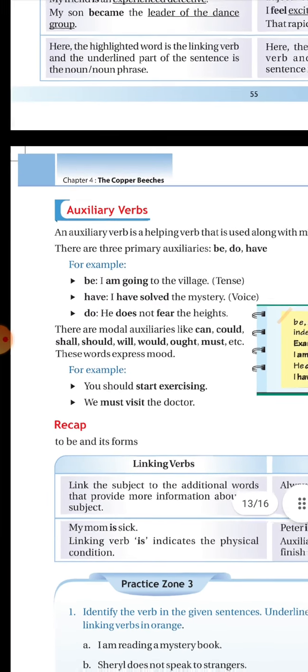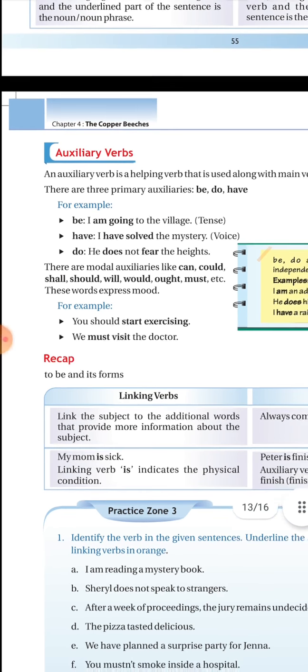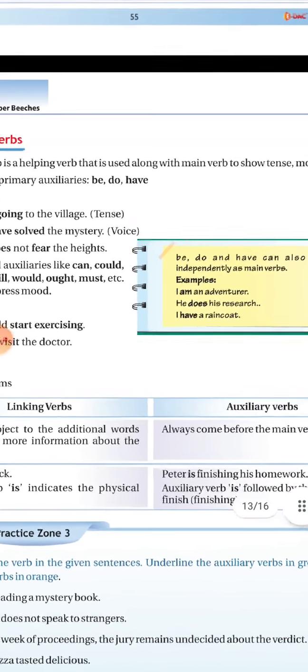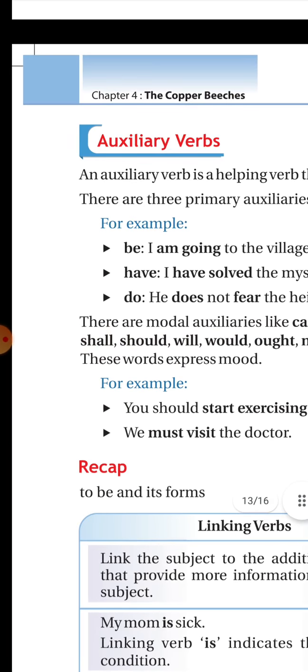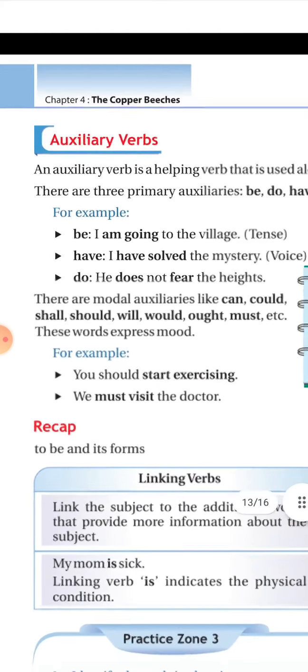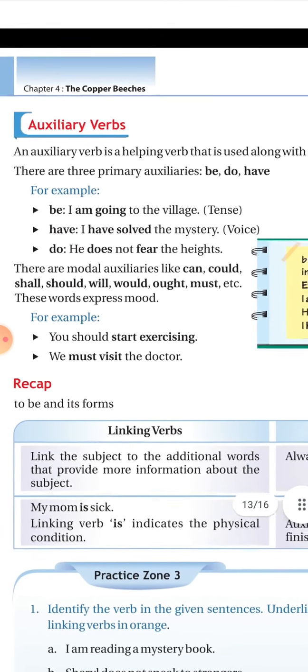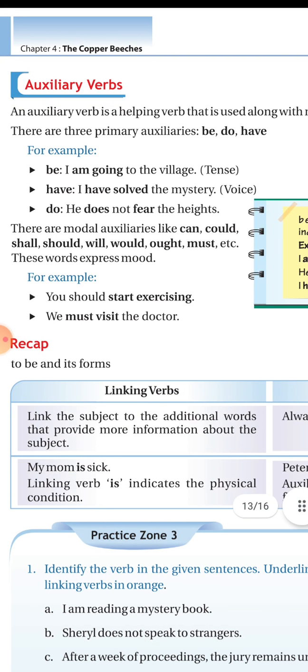Now coming to the auxiliary verb. Auxiliary verbs are also known as helping verbs. We commonly know them as helping verbs, that are used along with the main verb to show tense, mood or voice. There are three primary auxiliaries. They are be, do and have. First we will take an example of be. I am going to the village. It is showing the tense. Be here is used as am. It is showing that it is present continuous tense.